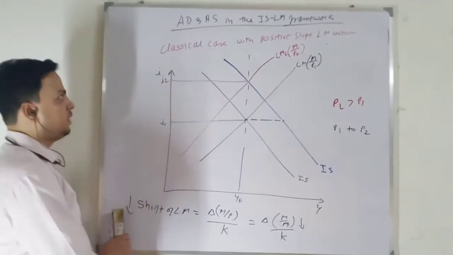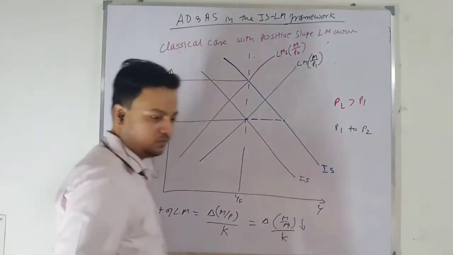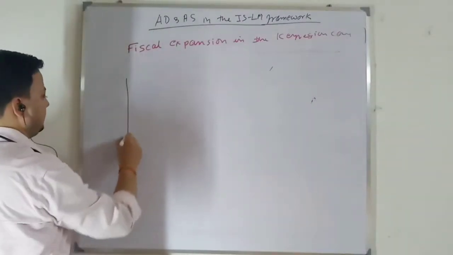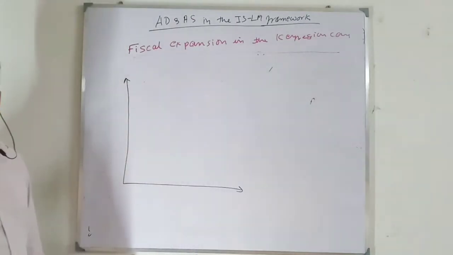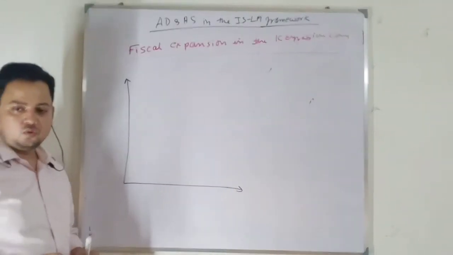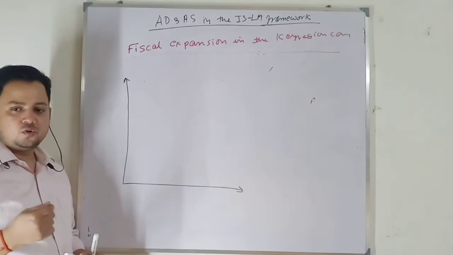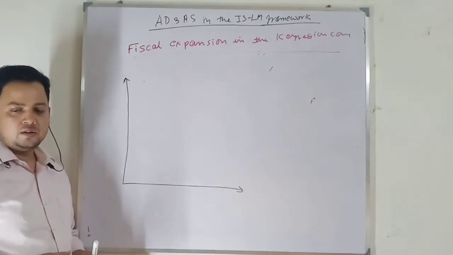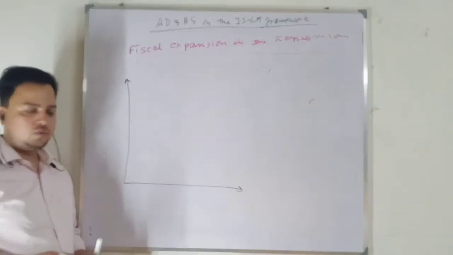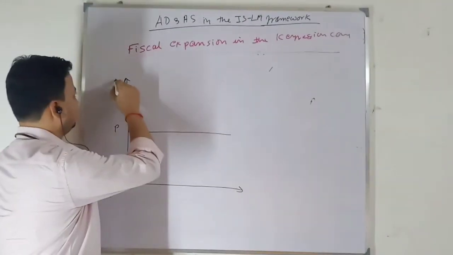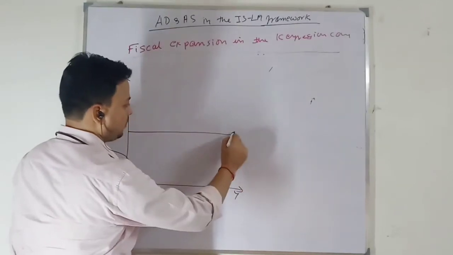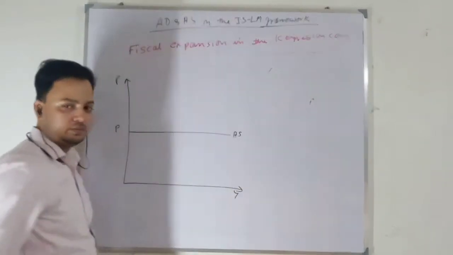Next we are going to look at the Keynesian case. Let me take a photo. In the Keynesian case, the economy is characterized by idle capacity or surplus capacity, so firms can produce more output. Why? Because there are workers who are willing to work at the going wage rate. We have involuntary unemployment. So at the given price level, more output can be produced. So my aggregate supply curve is horizontal.